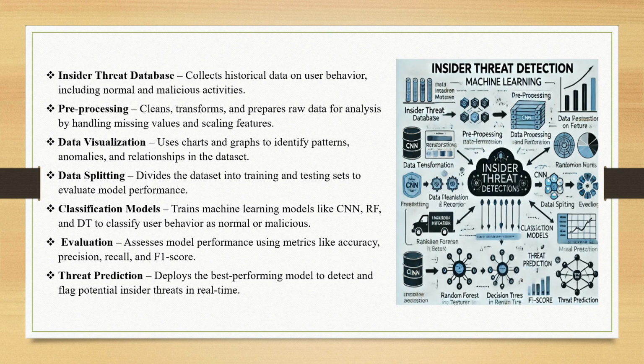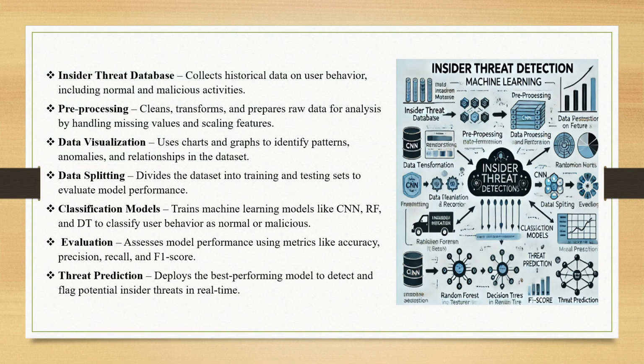In this, we are taking an insider threat database. It collects historical data and user behavior, and the insider threat database collects the input data. Next, preprocessing.